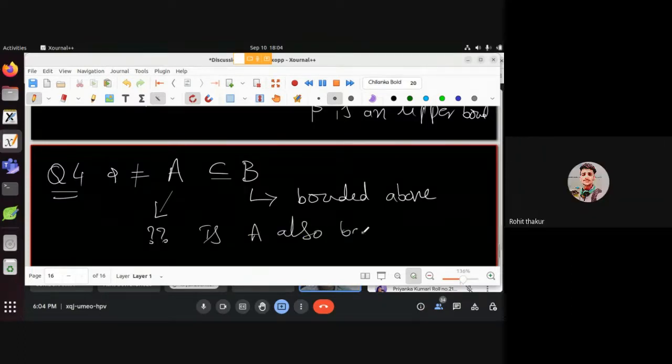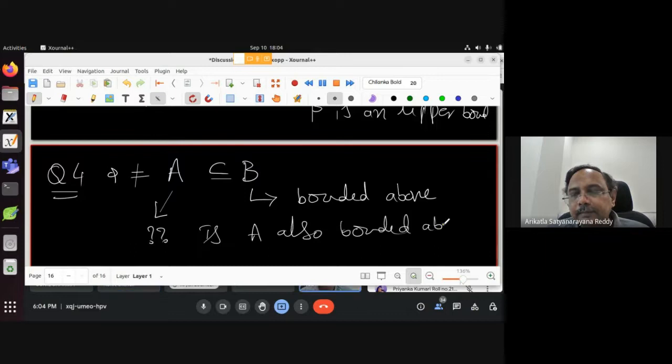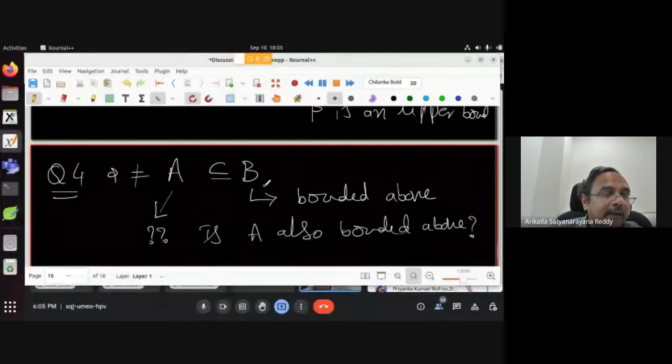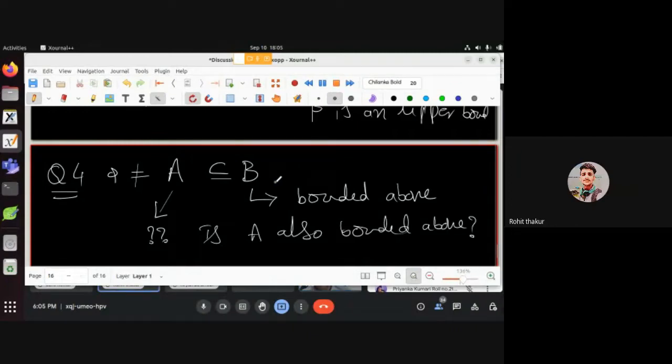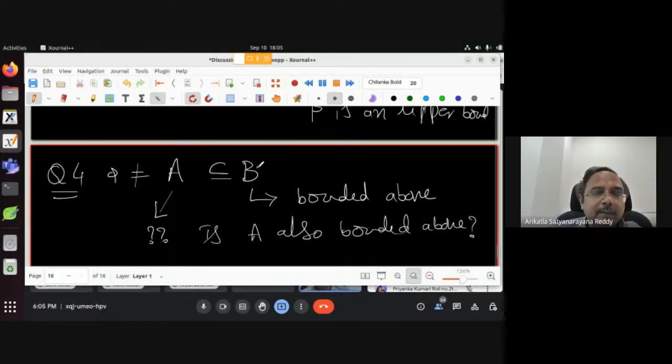Yes, sir. How to prove that? For that, first of all, B is bounded above. What does that mean? What is the definition? B is bounded above means it has an upper bound. There exists an alpha, yes. So alpha is an upper bound for B. That means whatever element you take in B, that element is less than or equal to alpha. How do you show that A is also bounded above?